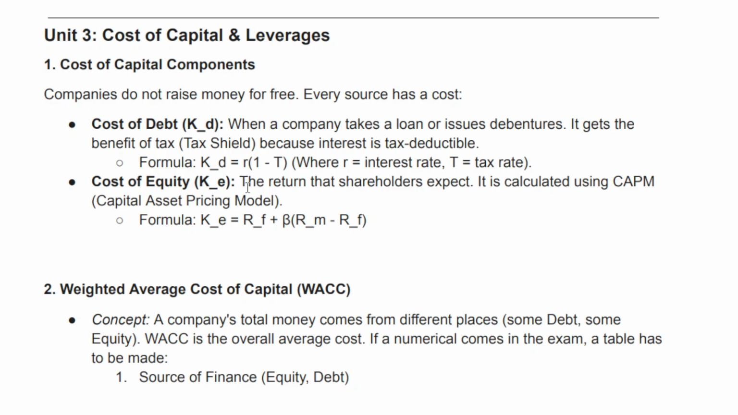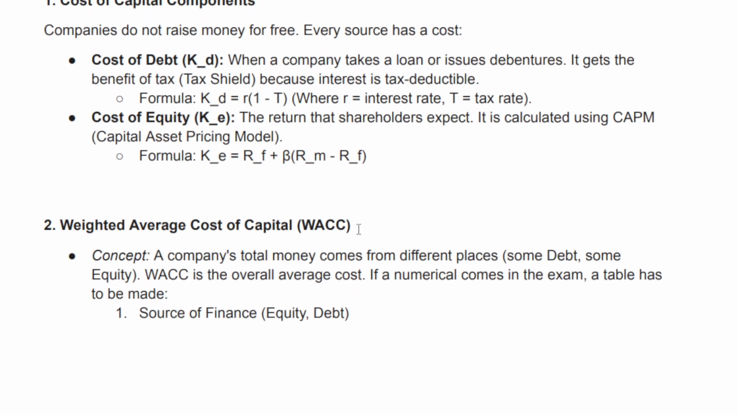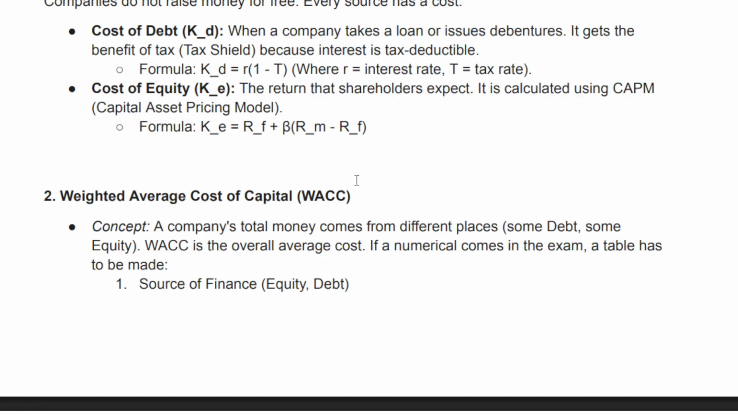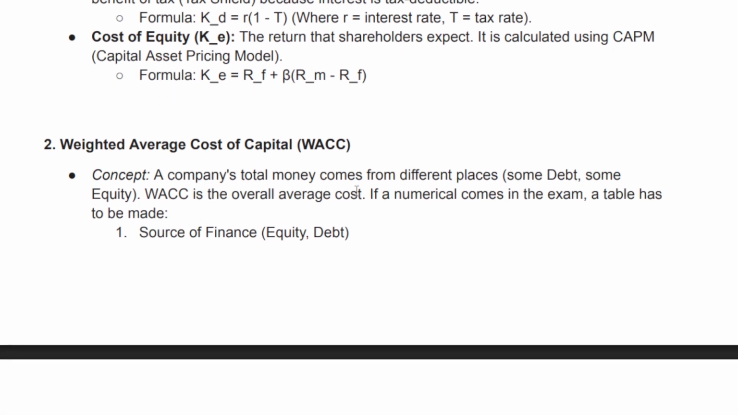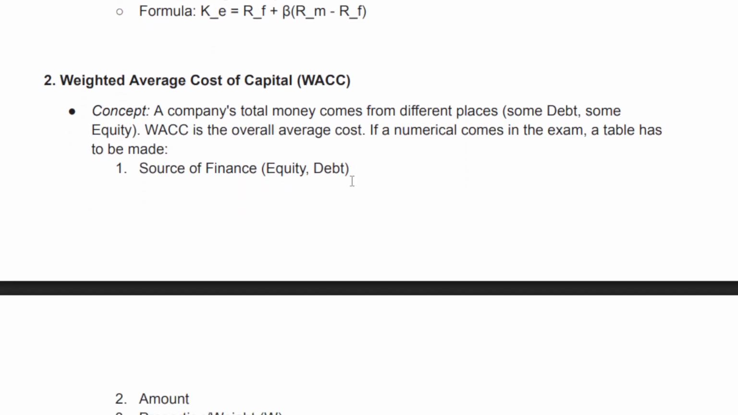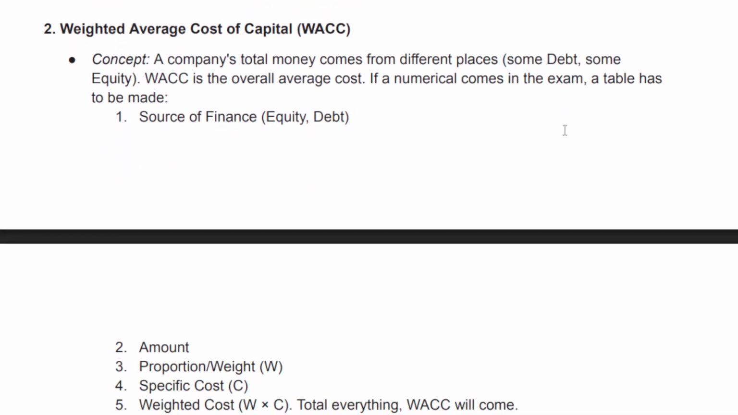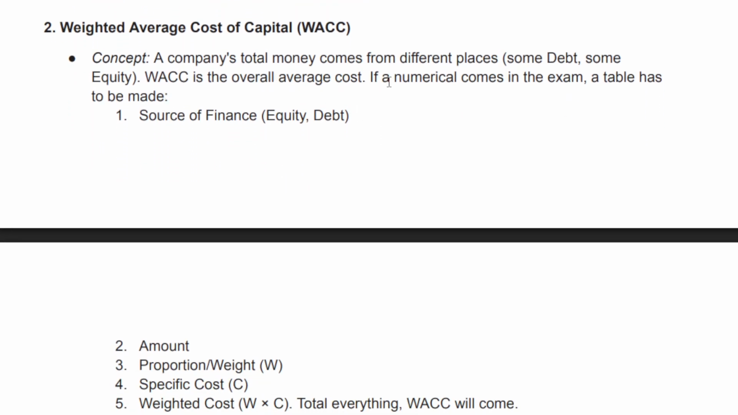Cost of equity, K_E: the return that shareholders expect. It is calculated using CAPM, Capital Asset Pricing Model. Formula: K_E equals R_F plus beta times (R_M minus R_F). 2. Weighted average cost of capital, WACC. Concept: a company's total money comes from different places, some debt, some equity. WACC is the overall average cost.